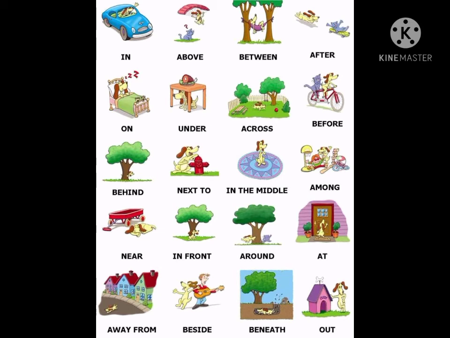The dog is at the door. The dog is away from the house. The dog is beside his owner. The dog is beneath the tree. The dog is out from his kennel. So can you see the different positions where the dog has been placed? So these are prepositions of place. Okay, many examples you can see over here.